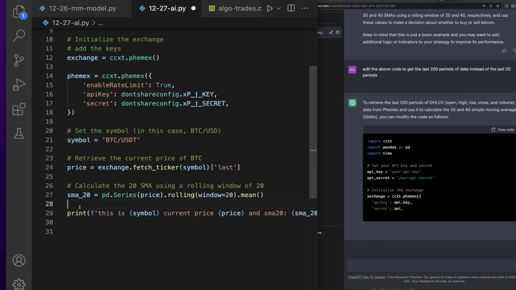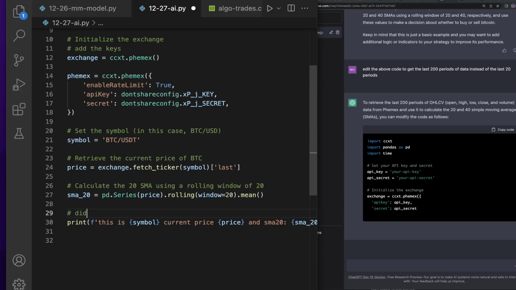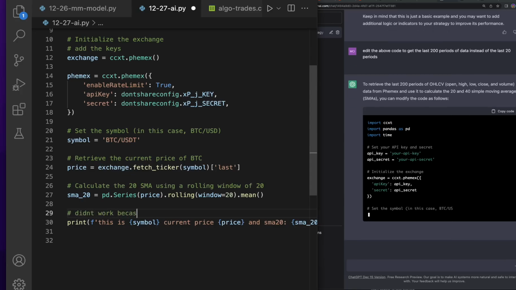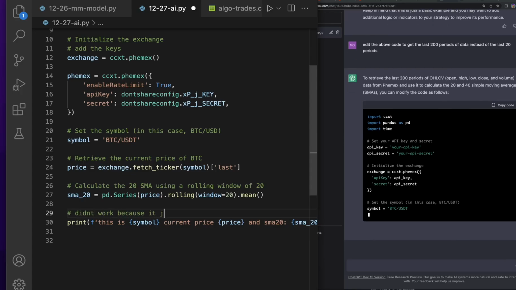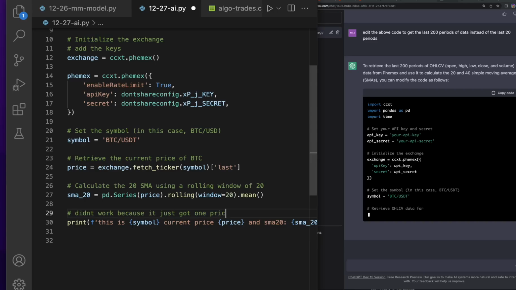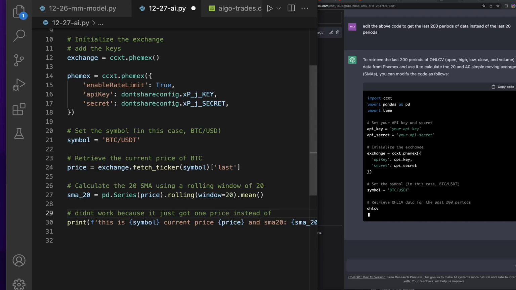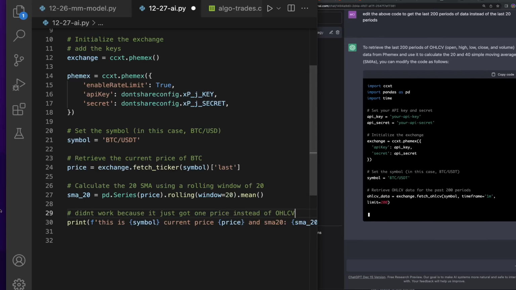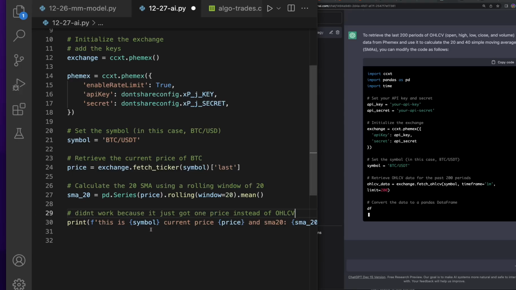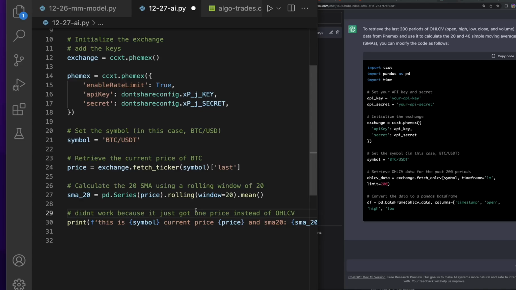Now we know this test right here didn't work because it just got one price instead of open, high, low, close, volume. Now that's one thing about this, if you're not an experienced coder, it might be tricky because you wouldn't realize why didn't this work?